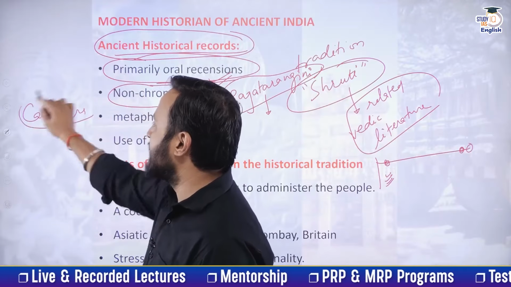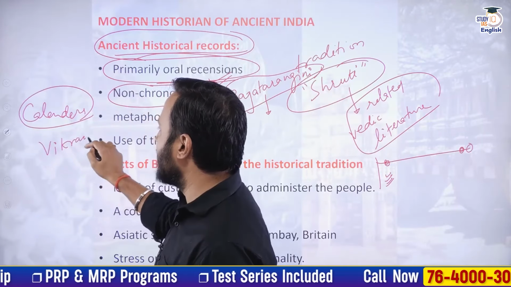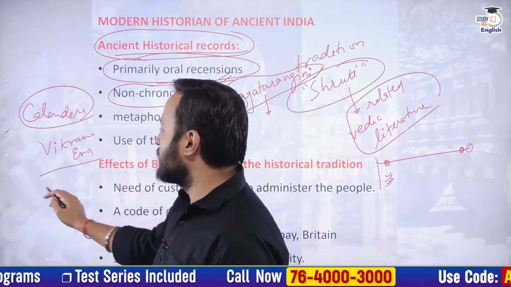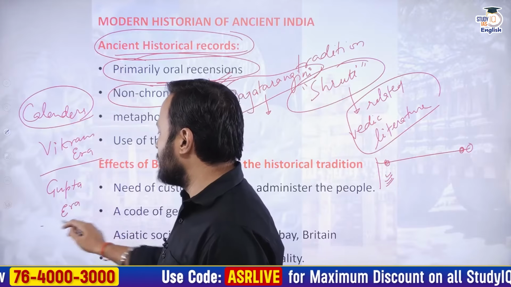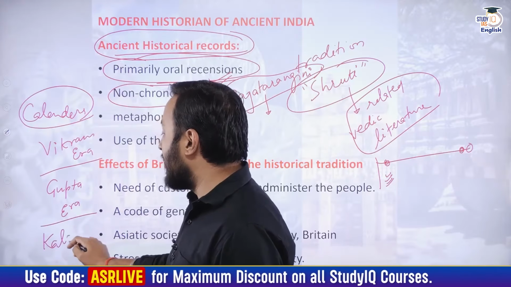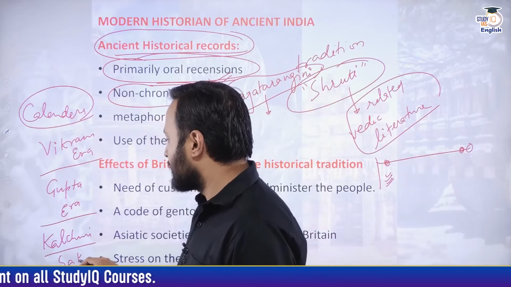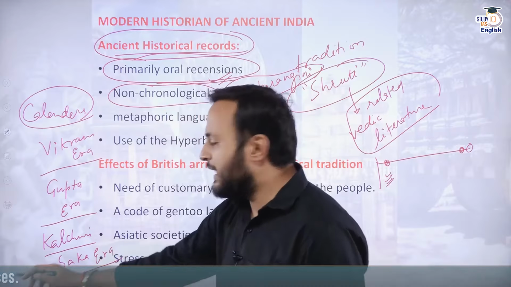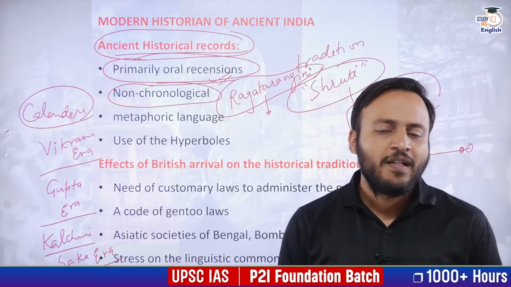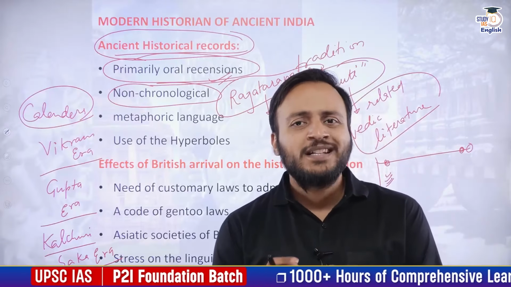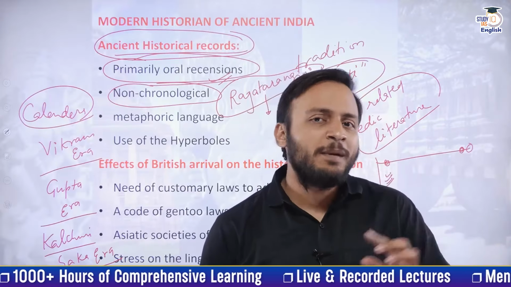Okay, calendars. For example, you might have heard about the Vikram era, right? You might have heard about the Gupta era. You might have heard about the Kalchuri era or Shaka era. So what is the meaning of this term called era or calendar? Basically, this was the indicator of a significant event which took place in history.